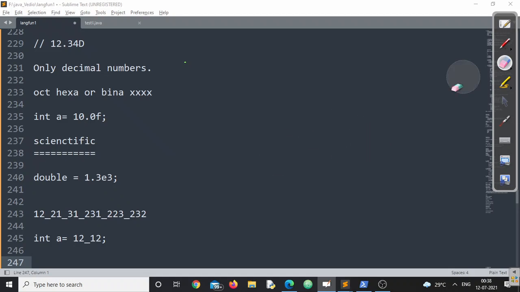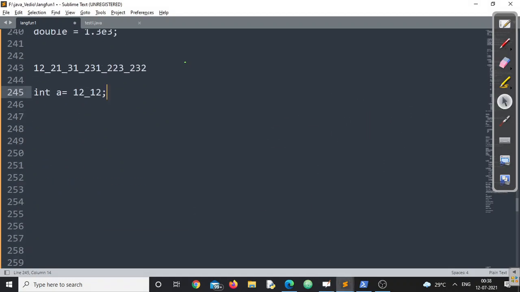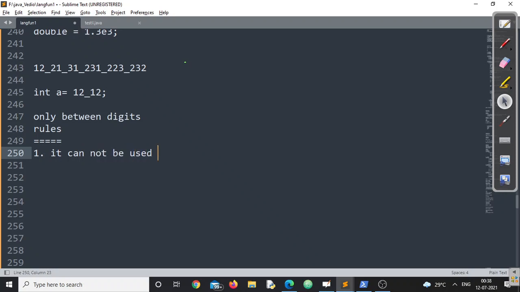But while using underscore, you also have to know the rules where it cannot be used. Where it can be used: only between digits. Remember this point, only between digits. Where it cannot be used: it cannot be used as the first or last symbol. Remember this point. Before starting the number, if I am using it, this is invalid. After the number, at the last, if I am using it, this is invalid. These two are invalid.